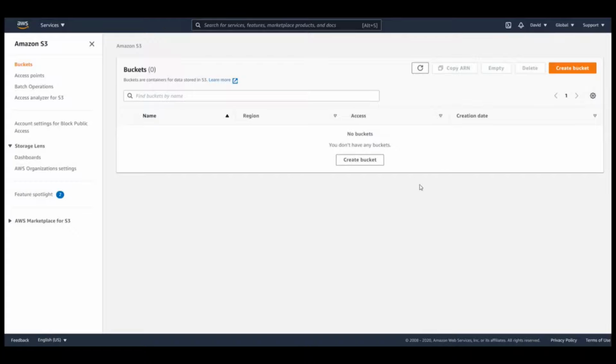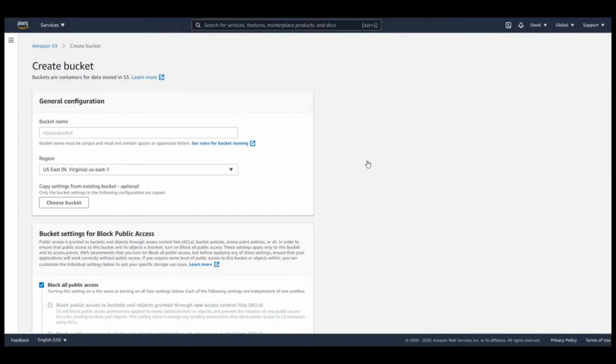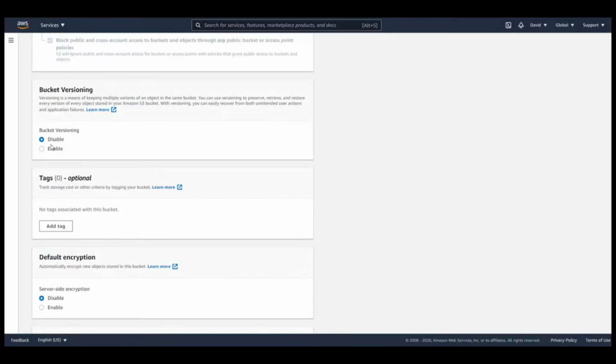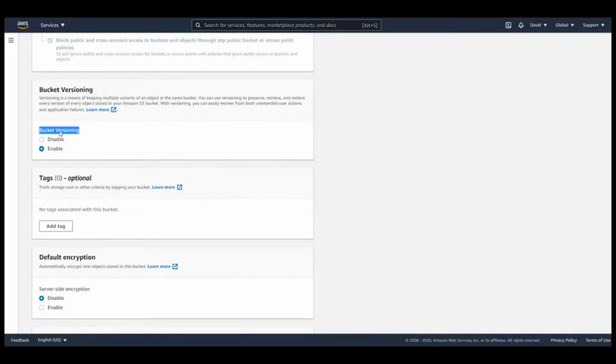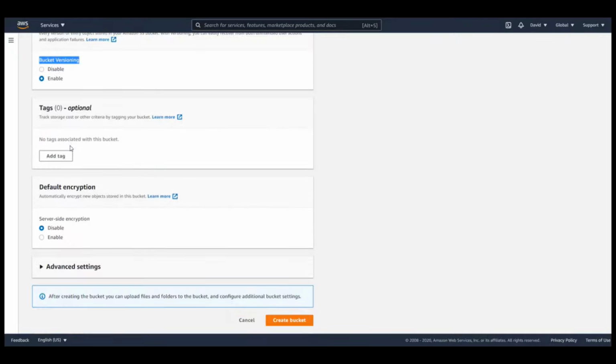Next up, we'll go ahead and create our S3 bucket. I'm going to go to create bucket. I'm going to call it also AWS-CICD-pipeline if I'm able to. I'm not sure if that's going to be available or not. I'm going to enable versioning since we're going to be storing our state file. It's a good idea to have backups of that file. And I'm going to enable server-side encryption with default keys. Okay, so the name is not available. So I'm just going to add a prefix at the beginning to make it unique.